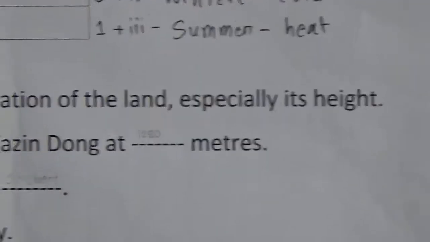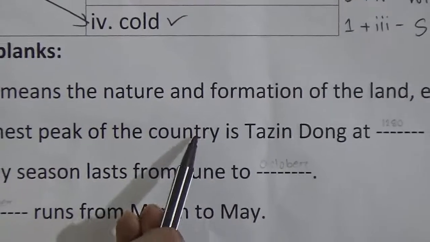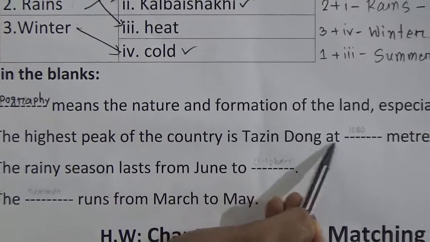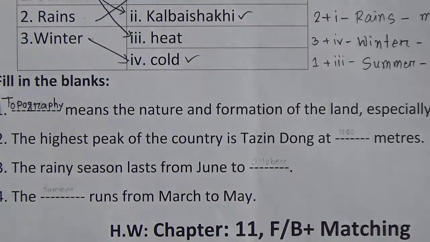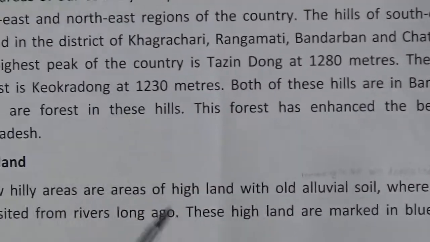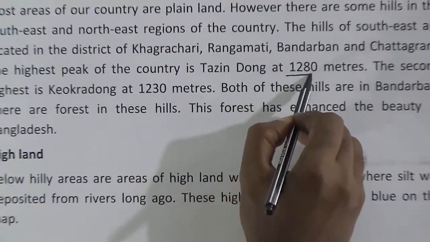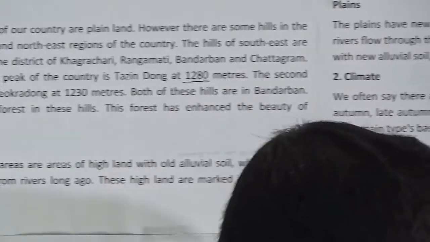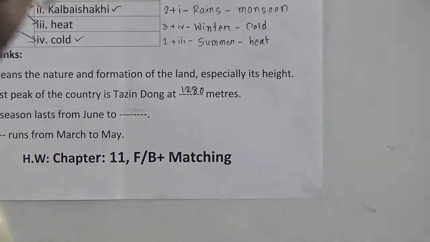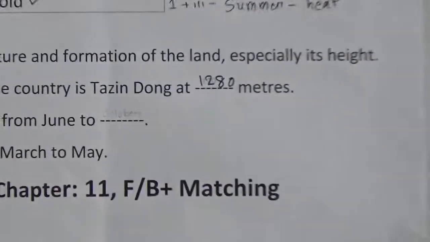Number 2, the highest peak of the country is Tajingdong, at dash meters. Look at the passage. The highest peak of the country is Tajingdong at 1280 meters.